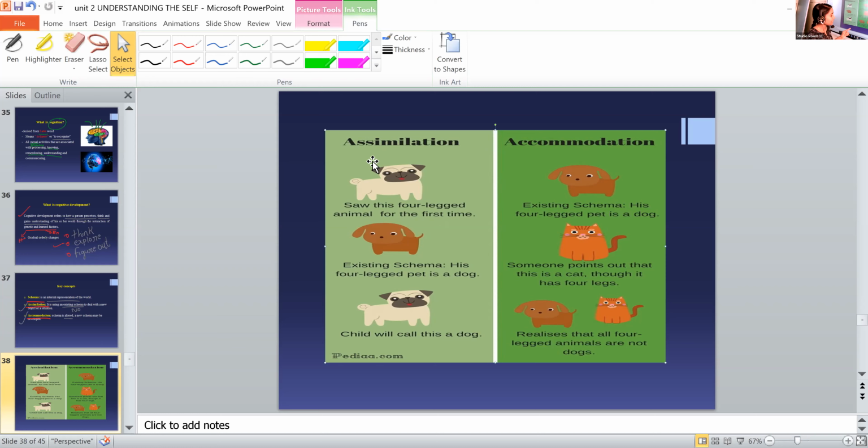He points out that it is a dog. Then our parents or friends explain that it is not a dog, it is a cat. Then he changes his internal representation into: all 4-legged animals are not dogs. The 4-legged animals can be cat, dog and all. So the child's internal representation changes from all 4-legged animals are dogs into all 4-legged animals are not dogs. Is it clear?